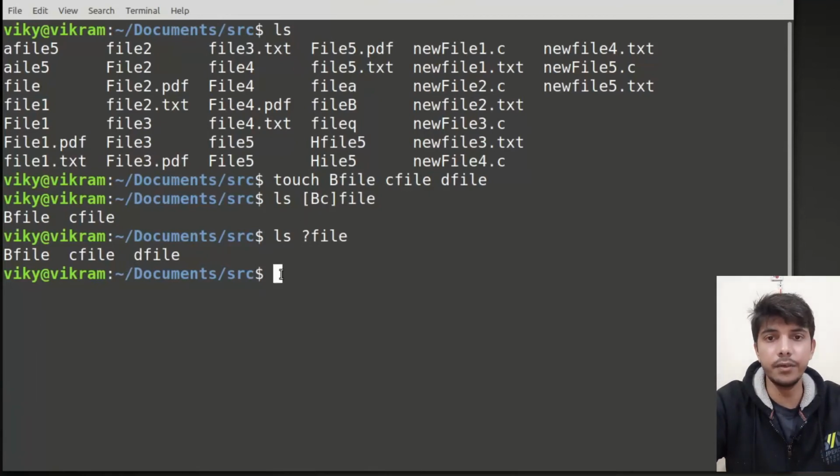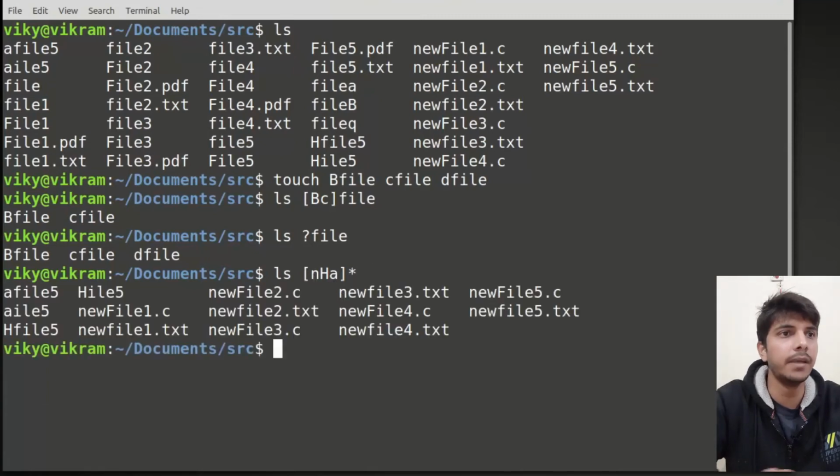Okay, now as I told you before, we can always use multiple wildcards together. So let's say inside square bracket I am writing the file name should start with the N or H, or let's just say A, okay, and at the end I don't care what is there. So basically the file name should start with the N or capital H or A. If I press enter, now you will see these files are starting with the A or capital H. Okay, note that square brackets, like other wildcards, can be used in any particular location, in the middle, in the second position, third position, second last position, like that.